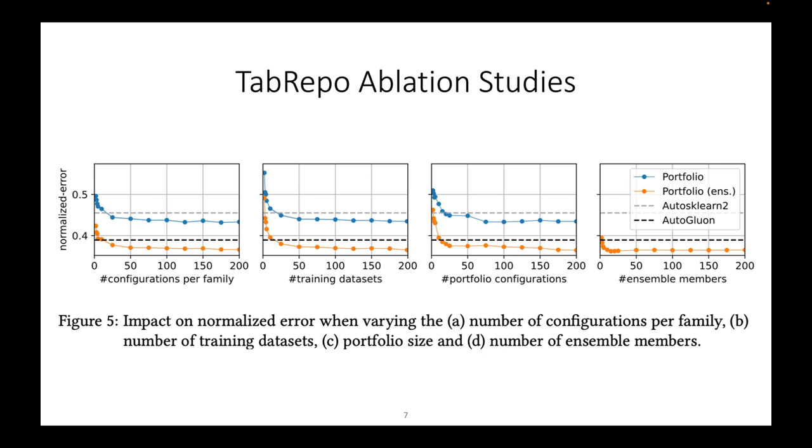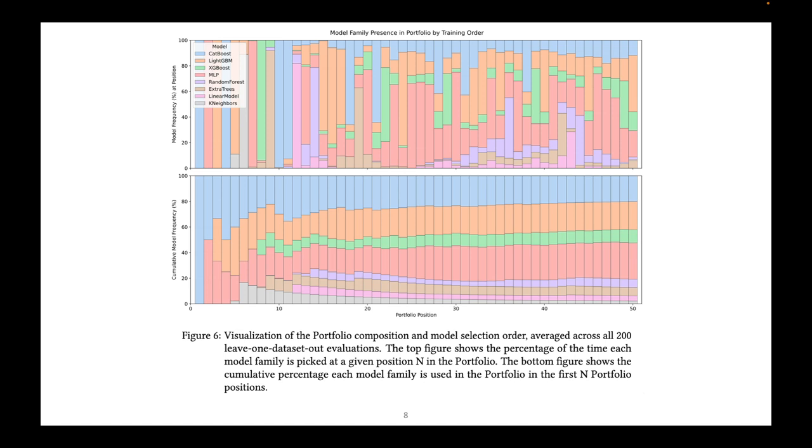And we can see that with a variety of different ablations, we're able to find portfolios that can strongly outperform all AutoML systems, including AutoGluon. And this can be done very quickly and without much extra compute requirement because we're just querying pre-computed results rather than having to train more models again.